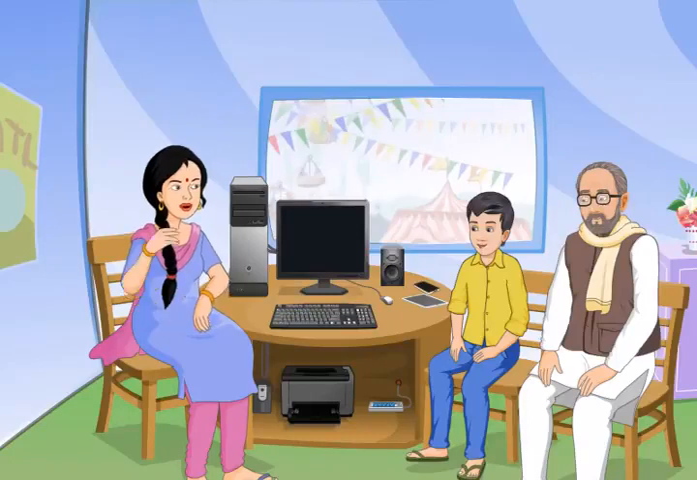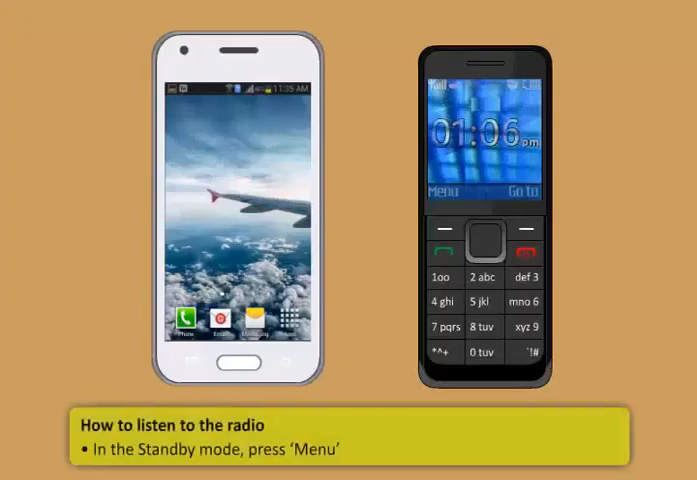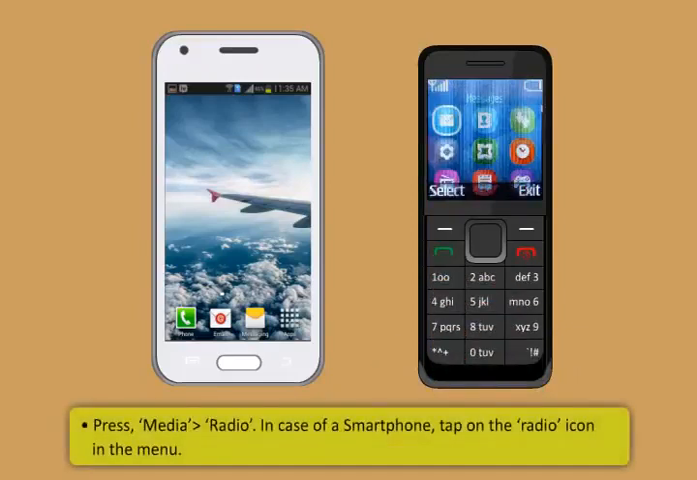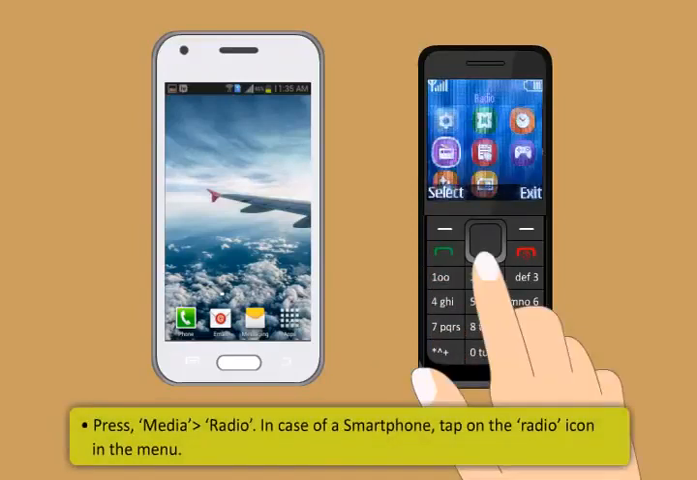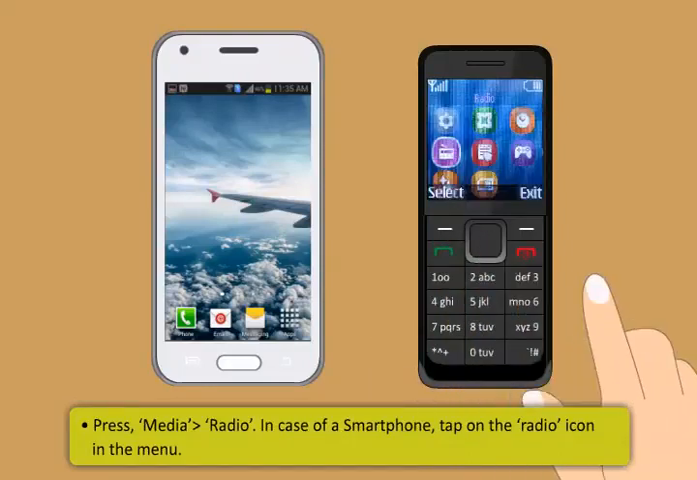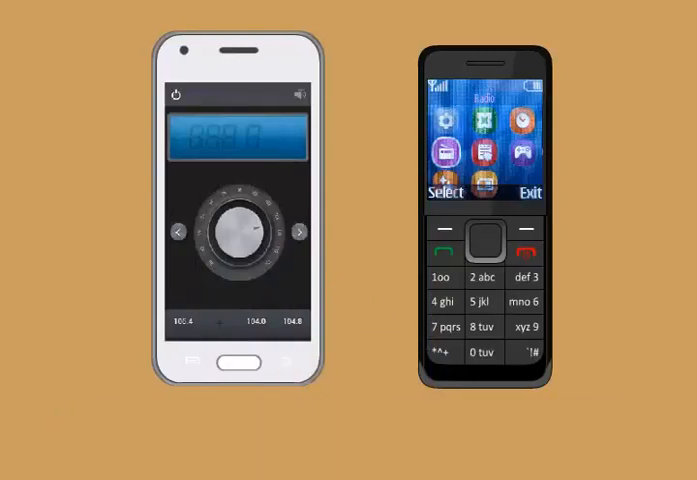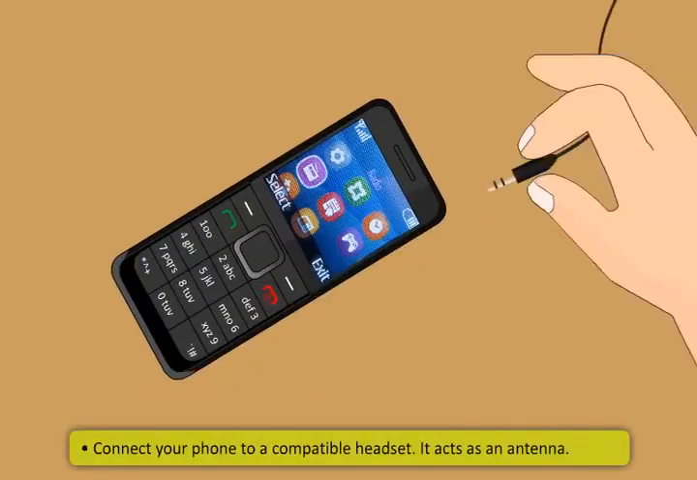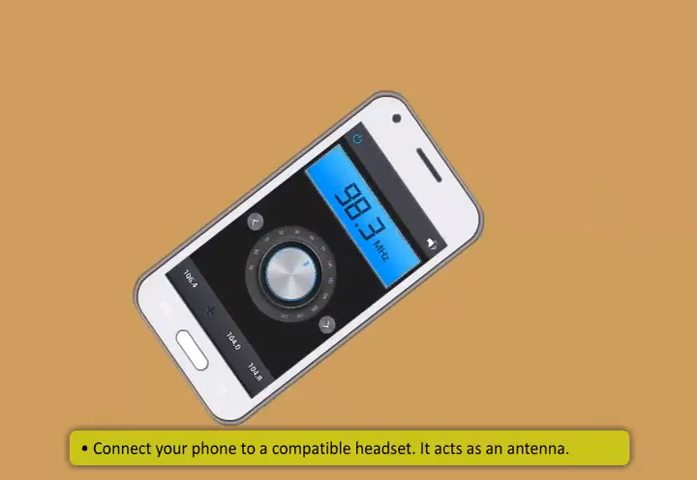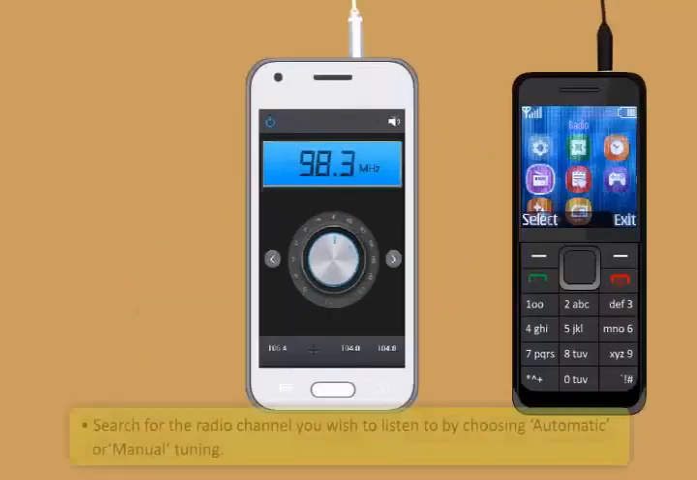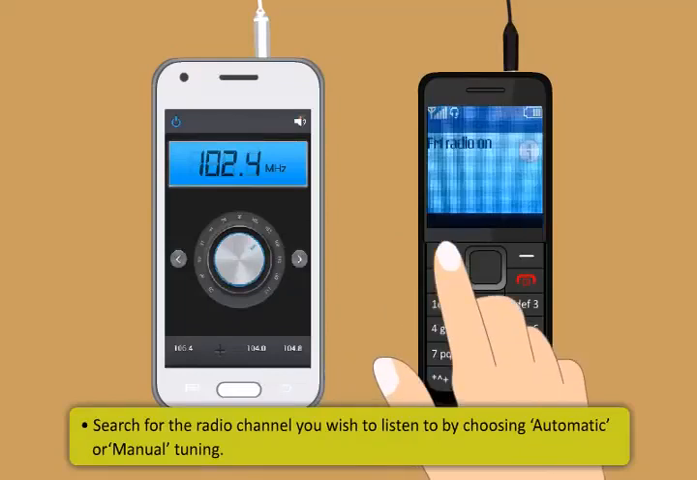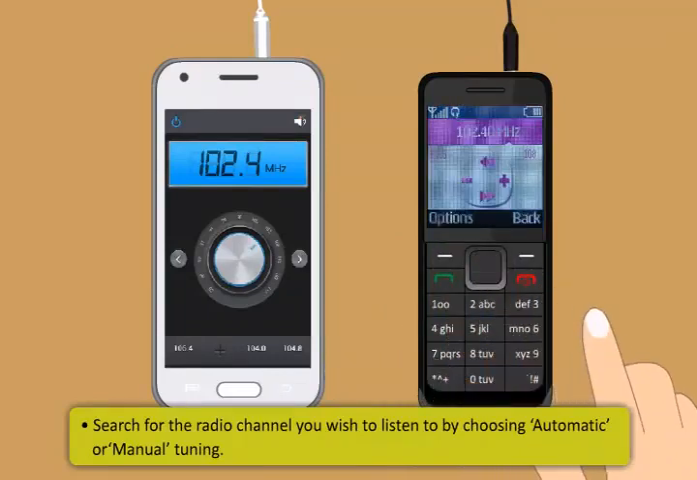Follow these steps to listen to the radio. First, in the standby mode, press Menu. Then, go to Media and then to Radio. In case of a smartphone, tap on the radio icon in the menu. Next, connect your phone to a compatible headset. It acts as an antenna. After that, search for the radio channel you wish to listen to by choosing Automatic or Manual Tuning.